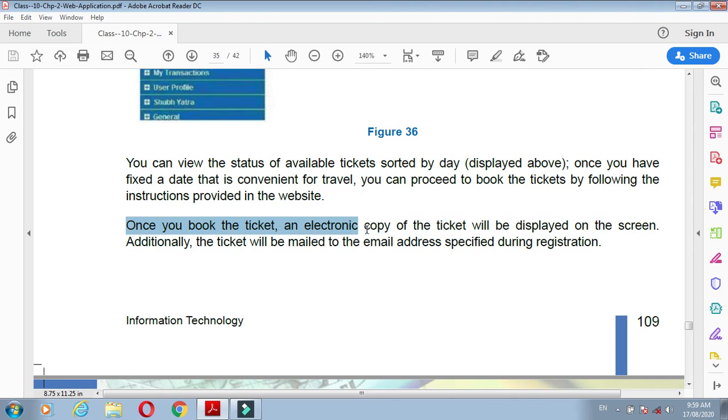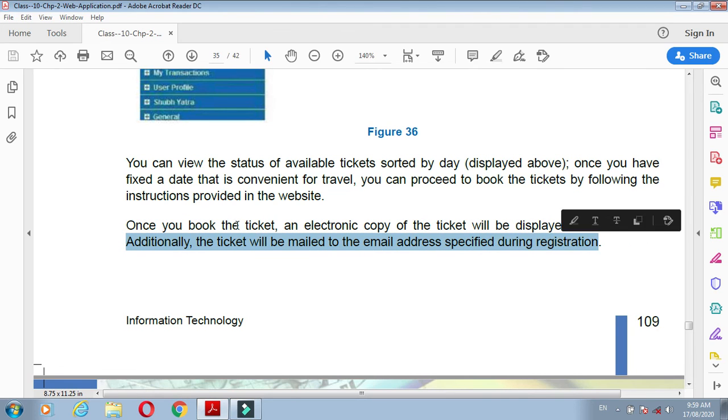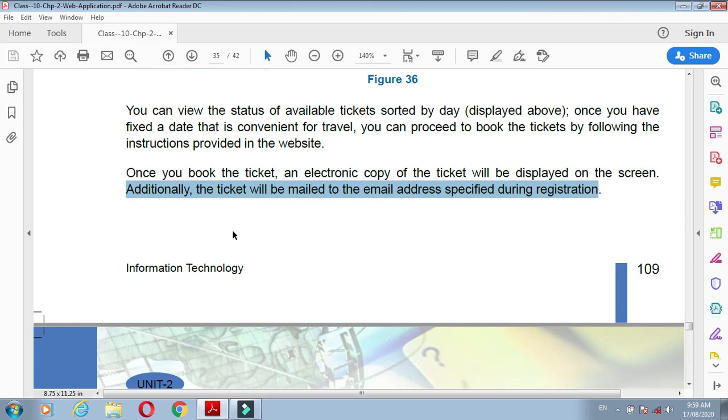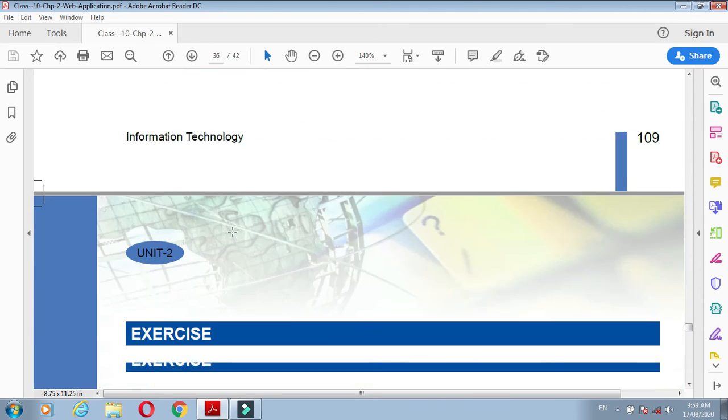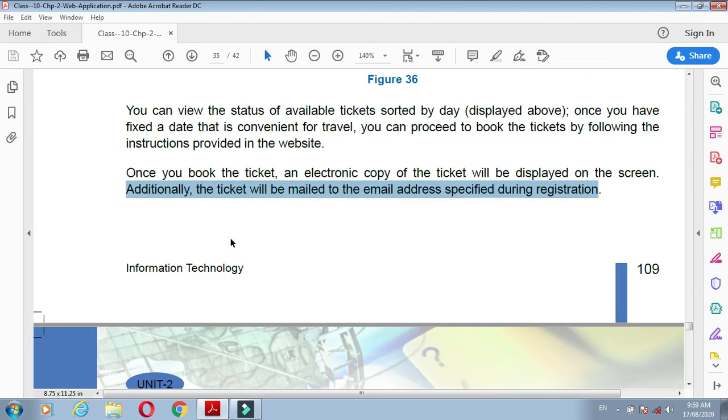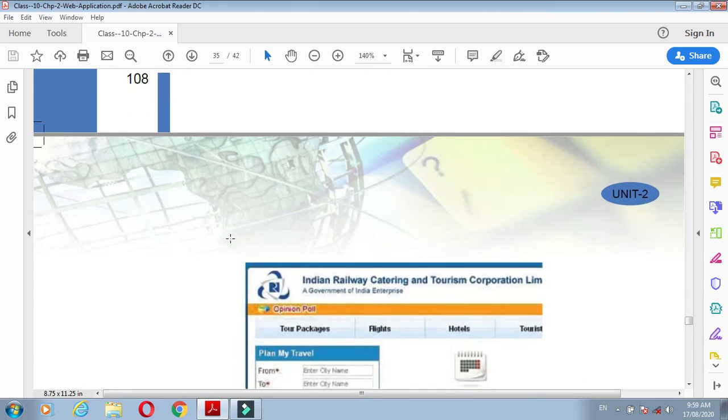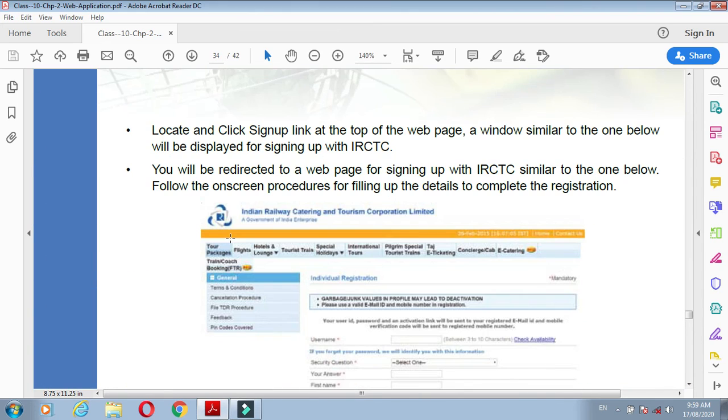Once you book the ticket, an electronic copy of the ticket will be displayed on the screen, and additionally the ticket will be mailed to your mail address specified during registration. After booking the tickets, that electronic ticket will be displayed on your screen, and a second copy will be sent to your mail address. Understand? In this way you can book a railway ticket on IRCTC.